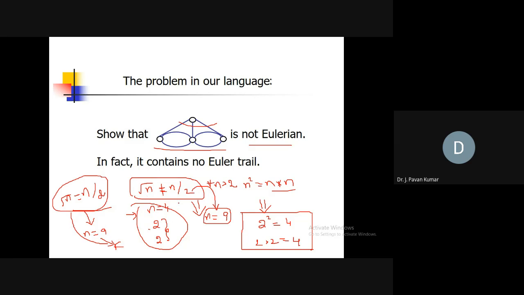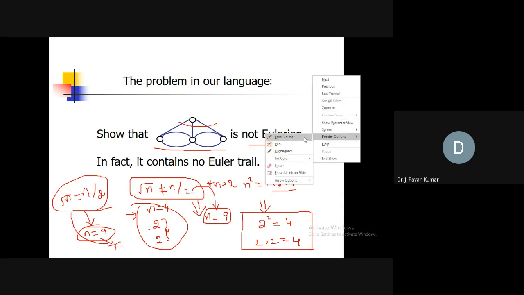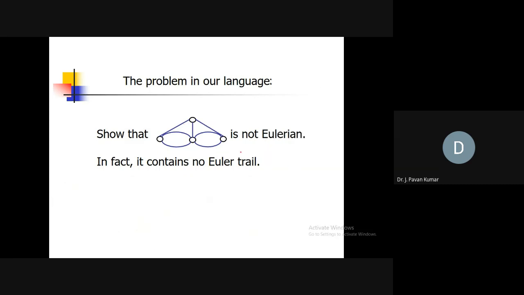This is proof by contradiction, isn't it? But in that proof by contradiction we are using proof by example. By using an example we can disprove some statement, and that can be used to prove some other thing. Just as the discussion came, I have told. Similarly here also it is not Eulerian. To prove this, if you give a counter example that it is not Eulerian, that is fine. It has an odd degree vertex, so it is sufficient to claim that it is not an Eulerian graph.